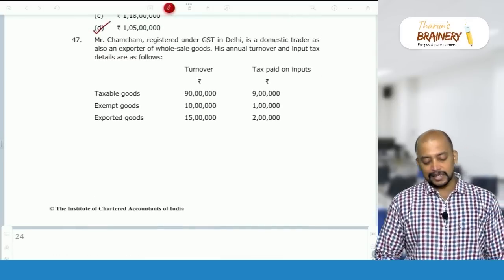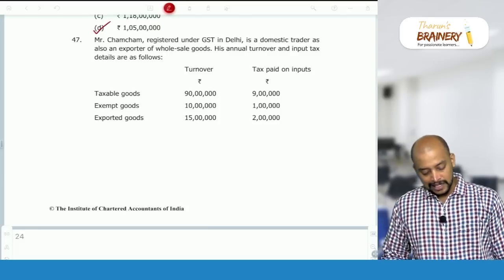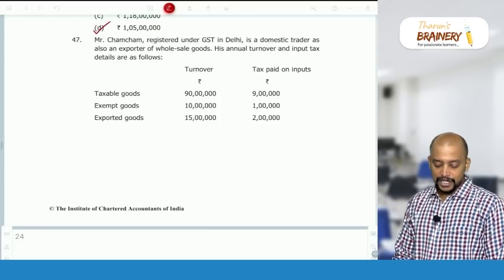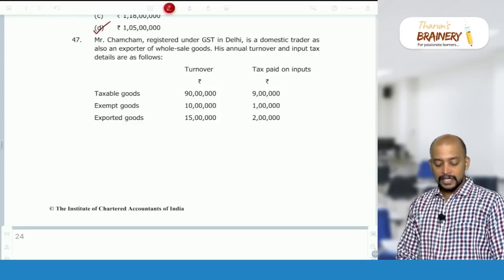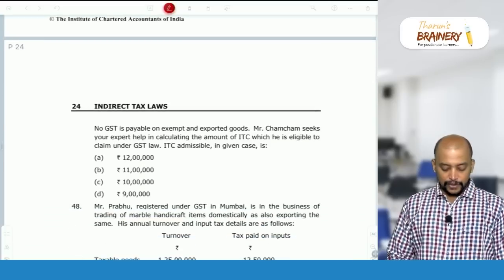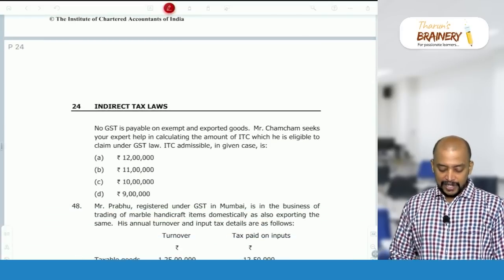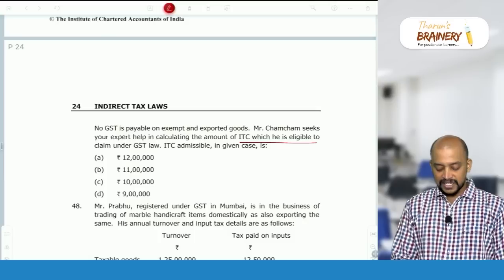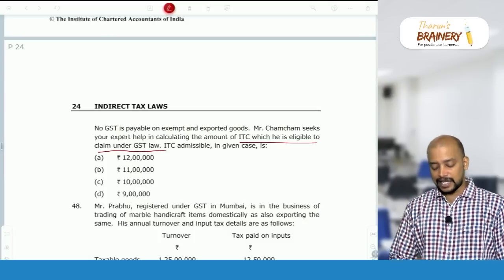Then, Mr. Chamcham, registered under GST in Delhi, is a domestic trader as also an exporter of wholesale goods. His annual turnover and input tax details are as follows. So, taxable goods, exempted goods, exported goods. Now, no GST payable on exempted and export goods. Mr. Chamcham seeks your expertise in calculating the amount of ITC which he is eligible to claim under GST law. ITC that he can claim.